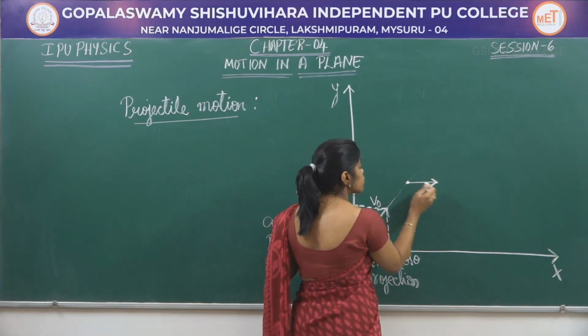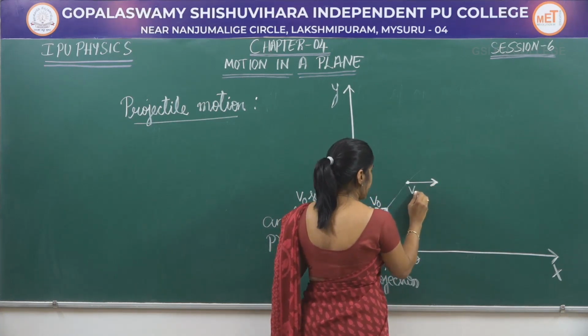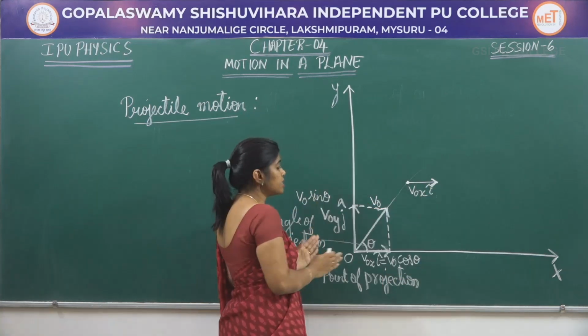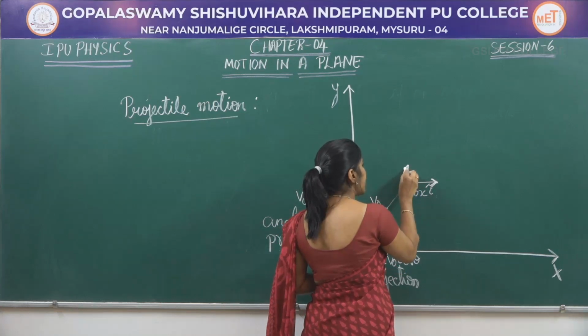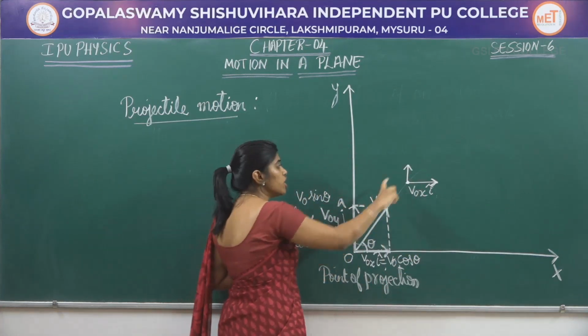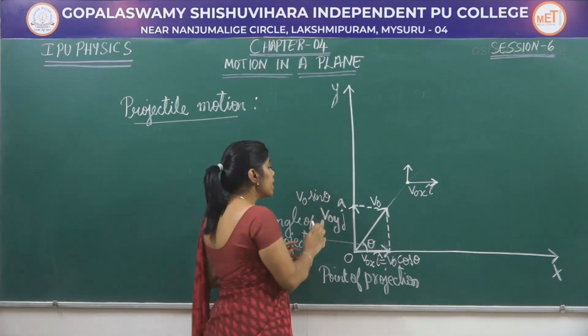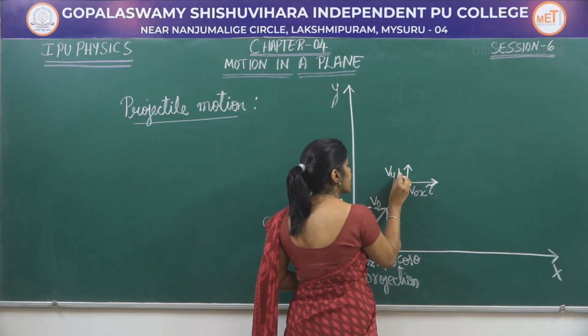It has not been changed. Therefore, this is v0x i cap. But what about the vertical component? The vertical component has decreased. Before it was this much, now it has decreased due to the gravitational force. Therefore, I am going to take this y component as vy j cap.